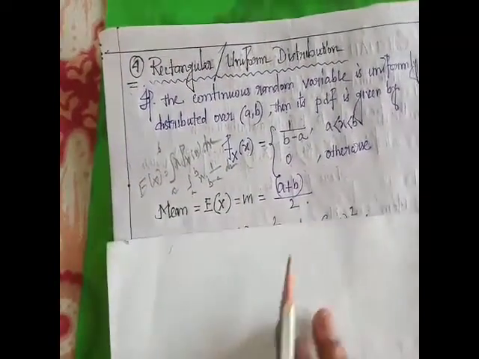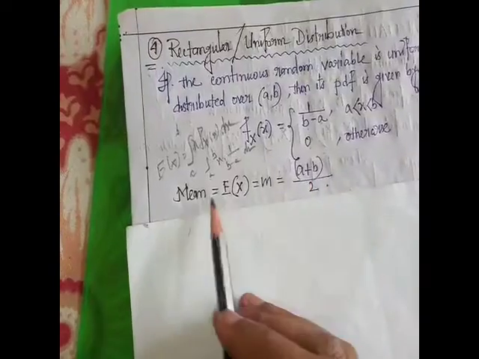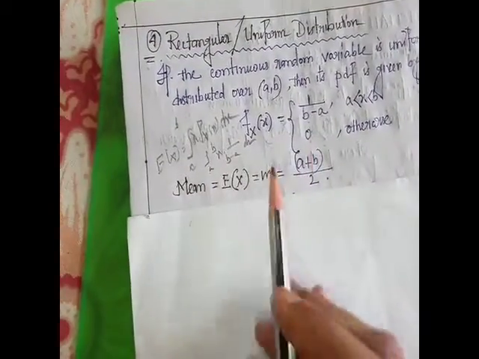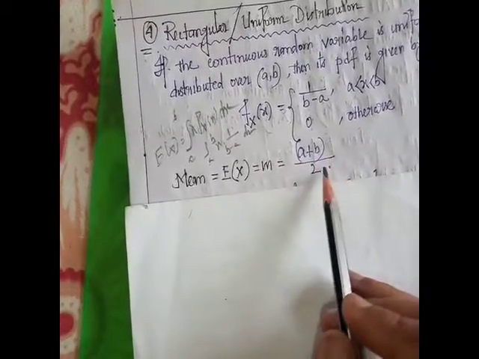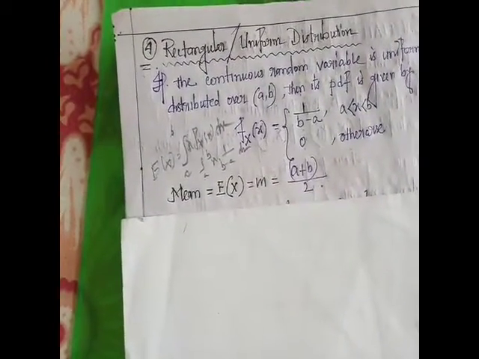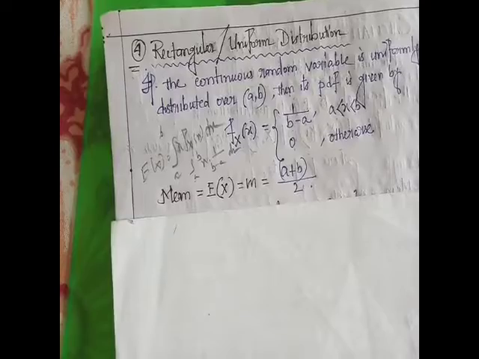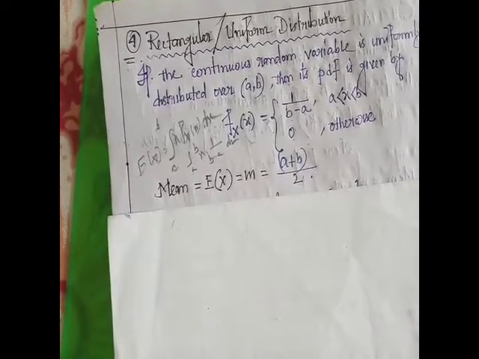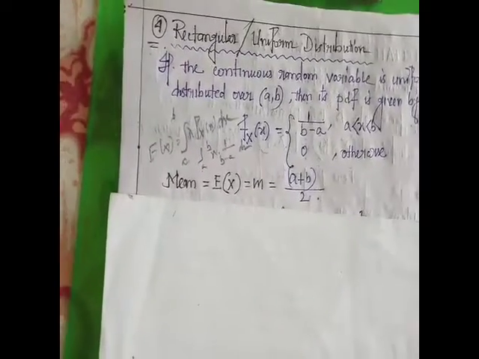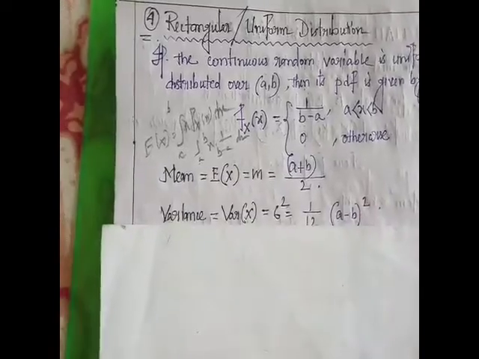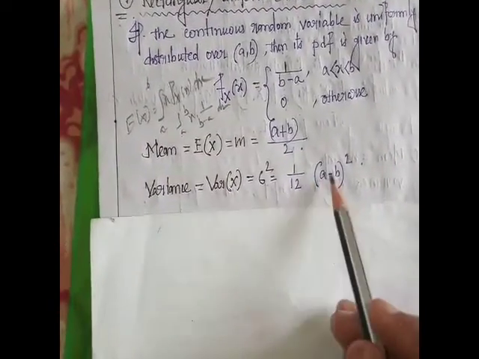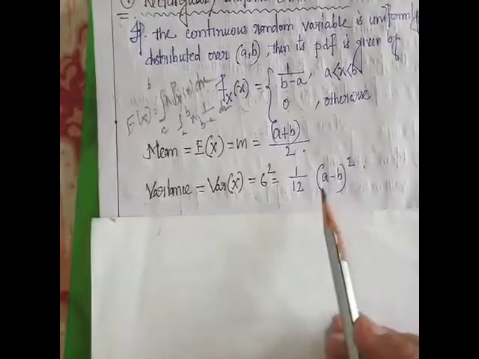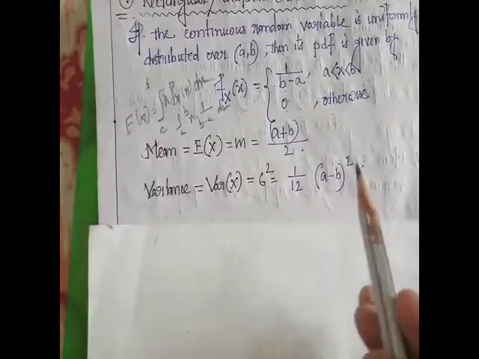If we calculate this integration, we get the mean, expectation of X, equal to (a plus b) by 2. So (a plus b) by 2 is the mean of the rectangular distribution. If we calculate the variance of X, it is 1 by 12 (a minus b) whole square.